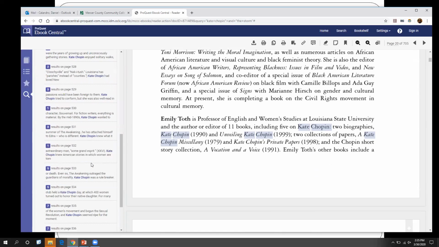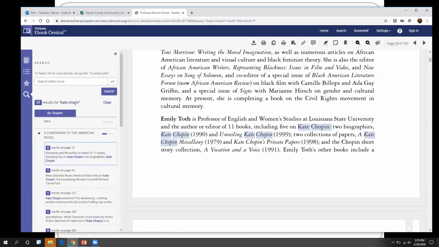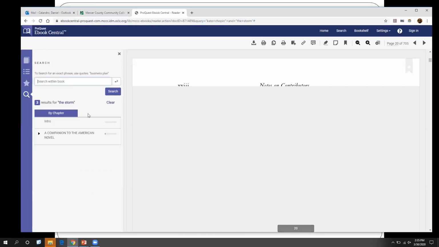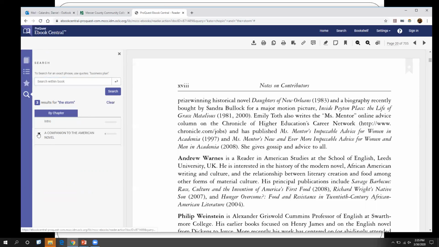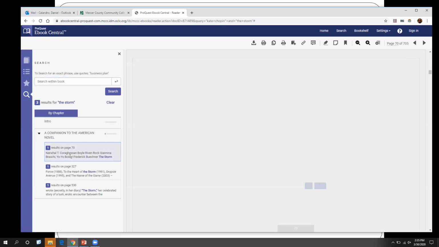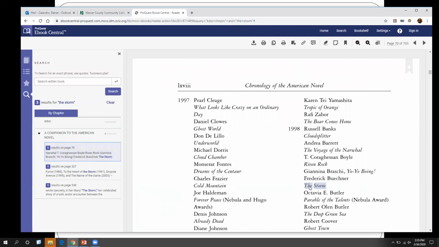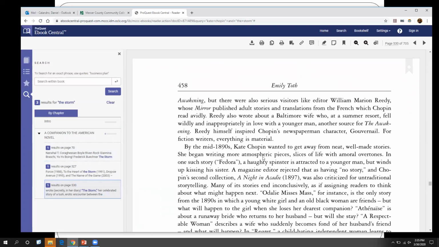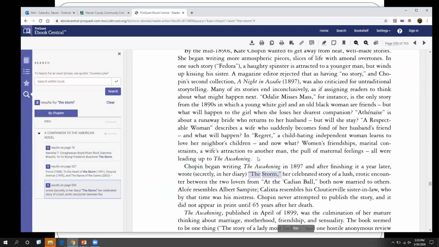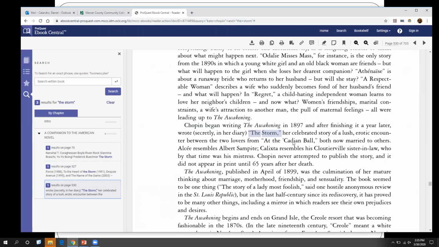So there's a lot. Again, we can scroll through and see if there's anything interesting here. We can search for the story. So we'll try The Storm now and see what we get. It says 3. So we'll click on the arrow. You can see here, storm. Again, that's not our person. Click on another one. And you can see very quickly we're hopping through these pages and it's saying, okay, here it is. The Storm. There we go. So we've actually found this. You can try looking in the index as well, but this is much, much easier, as you can see. It only took us a few seconds to find it.